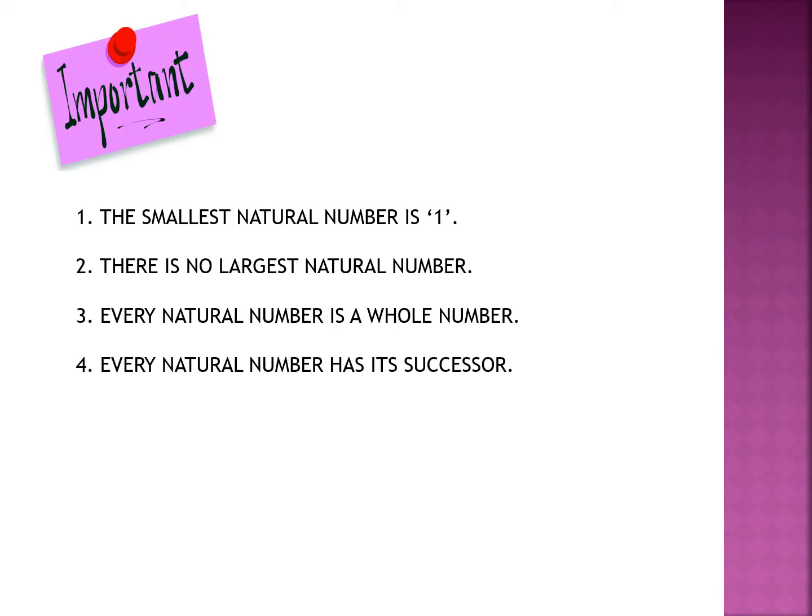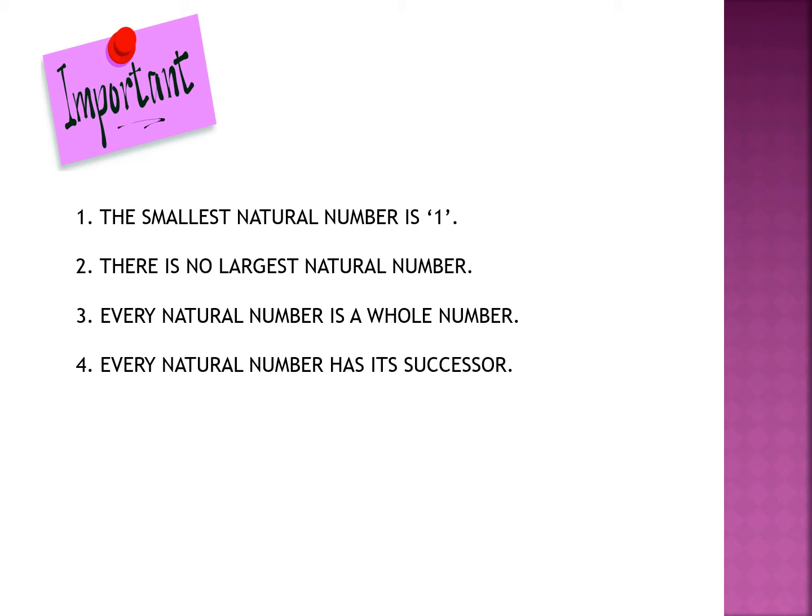Now these are some important points. The smallest natural number is 1. As you know, the natural number starts from 1. So 1 is the smallest natural number. There is no largest natural number. You already know that natural numbers range from 1 to infinity. Every natural number is a whole number because whole numbers start from 0 to infinity, and natural numbers start from 1 to infinity. So you can say that every natural number is also a whole number.